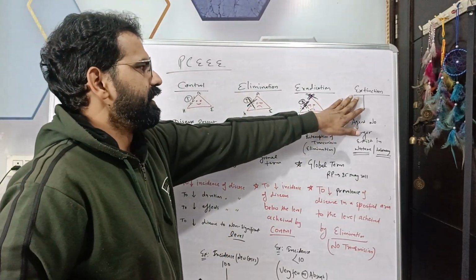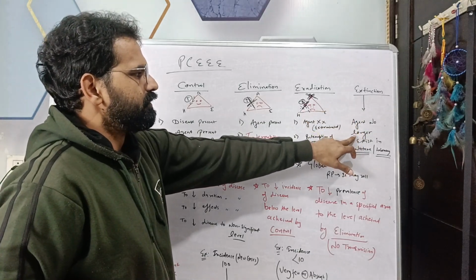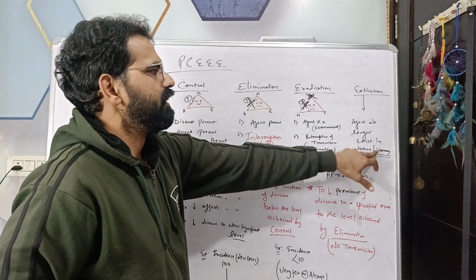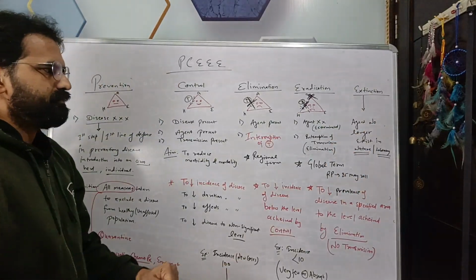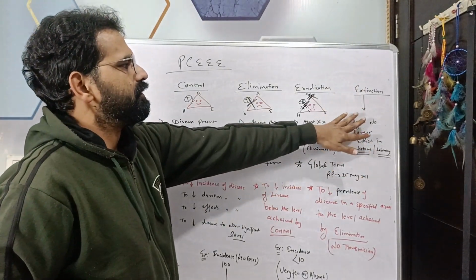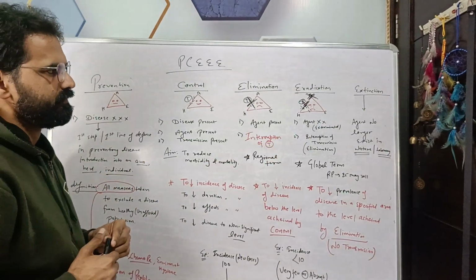Next term is extinction. In this case, agent no longer exists in the nature or even in the laboratory. So total eradication or extinction of the agent on the earth.